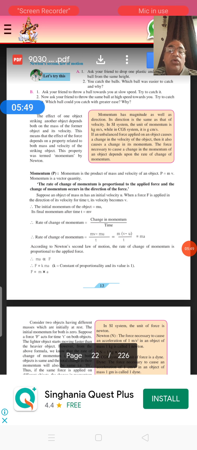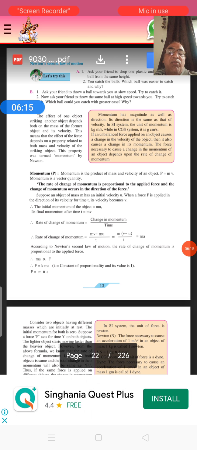Suppose an object has initial velocity u. When force F is applied on it in the direction, its velocity increases from u to v in time t. Therefore, the initial momentum of the object is p1 equal to mu. Final momentum is p2 equal to mv.